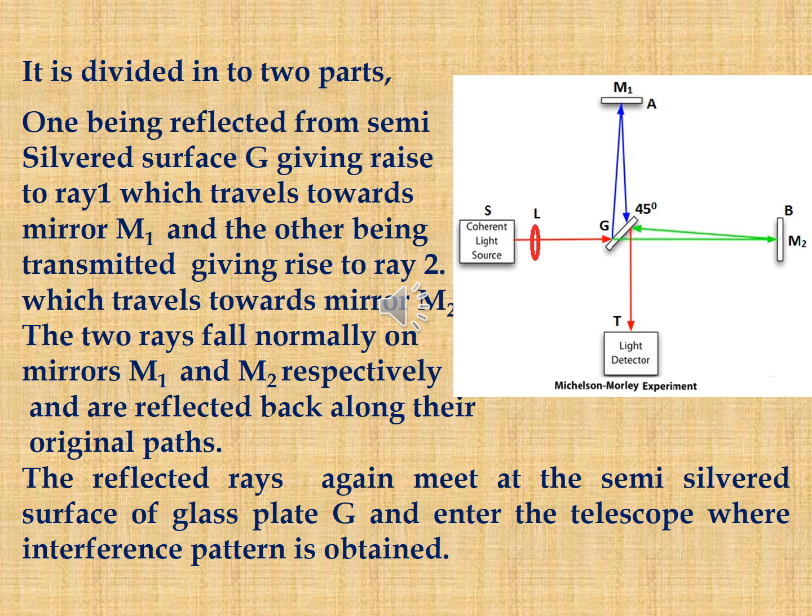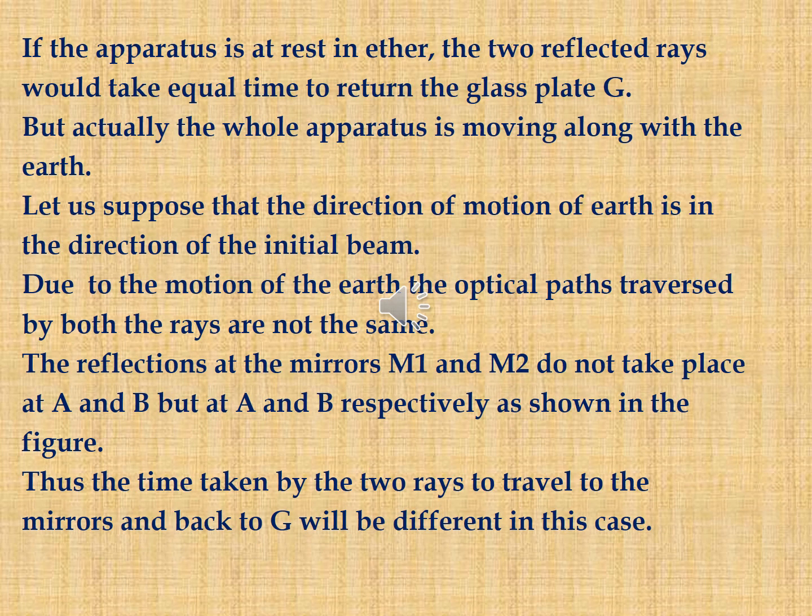The reflected rays again meet at the semi-silvered surface of the glass plate and enter the telescope where an interference pattern is obtained. If the apparatus is at rest in the ether medium, the two reflected rays would take equal time to return to the glass plate G. But actually, the whole apparatus is moving along with the earth.